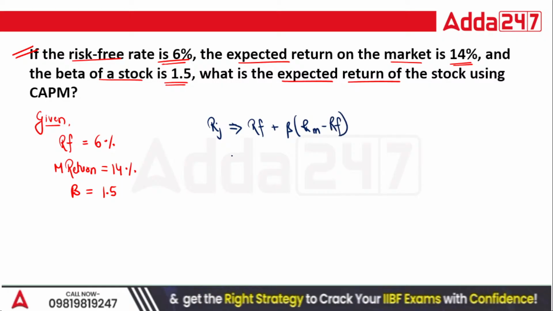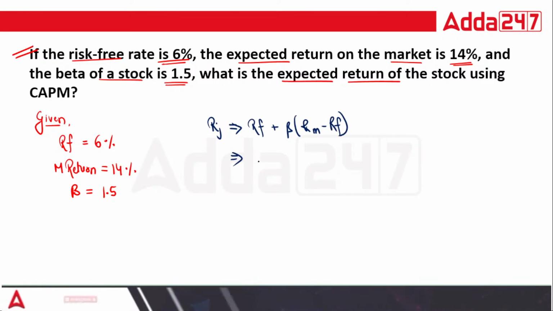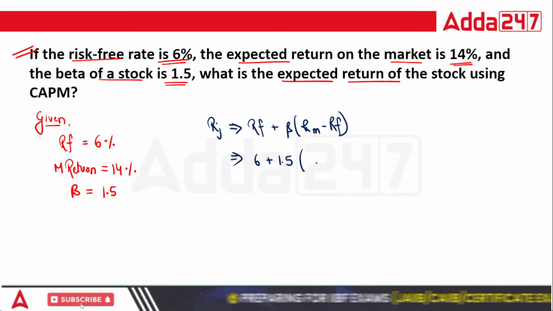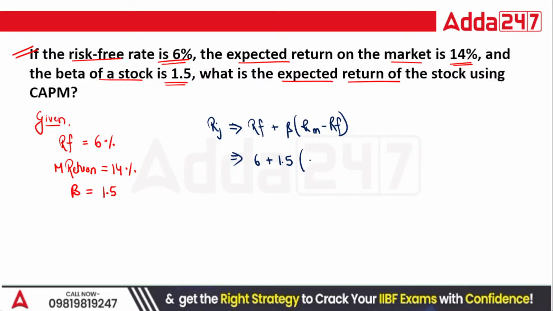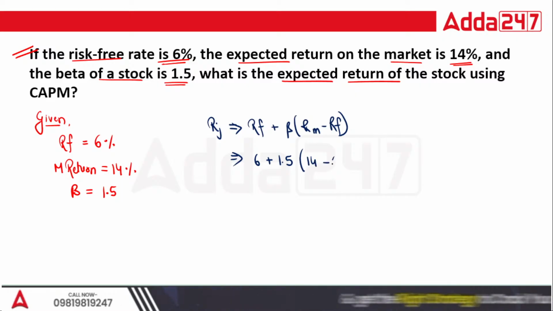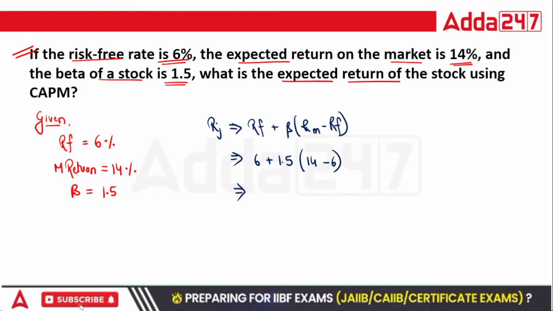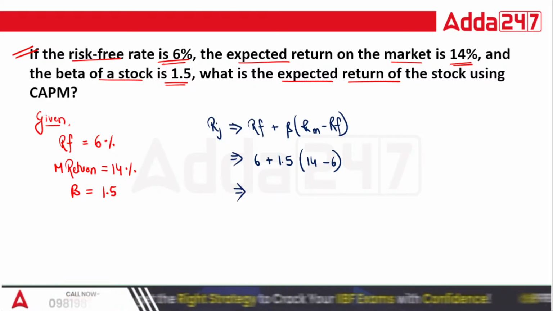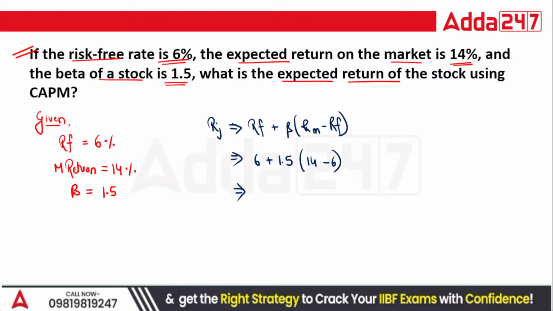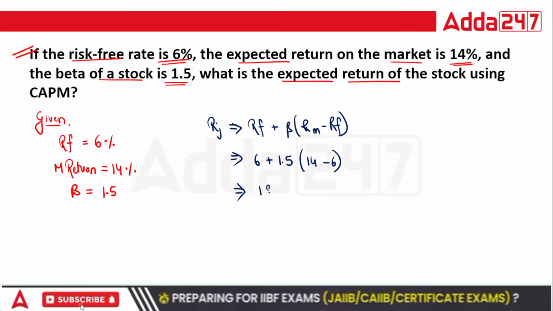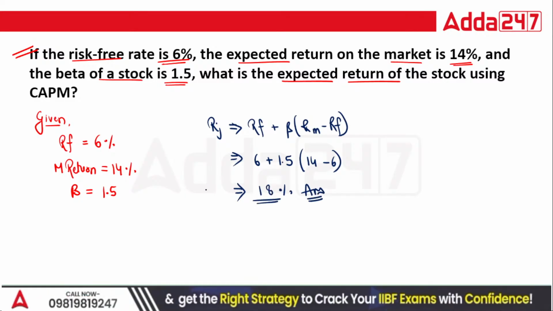Let's put the values in the given formula. 6 plus 1.5 into, that is going to be 14 minus 6. Here solve the bracket first. 14 minus 6, into 1.5, plus 6, and that is equal to 18%. And this is your answer. This is your expected return.